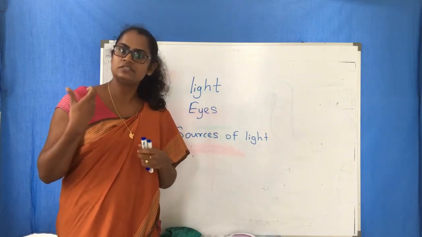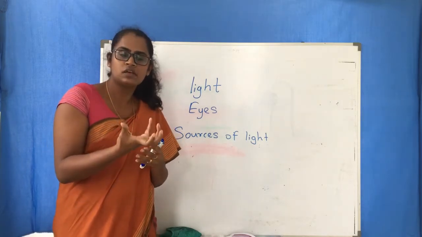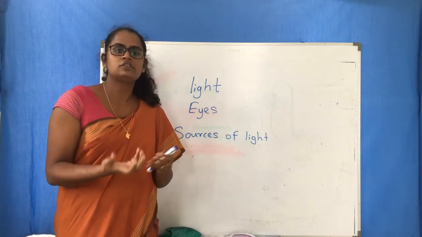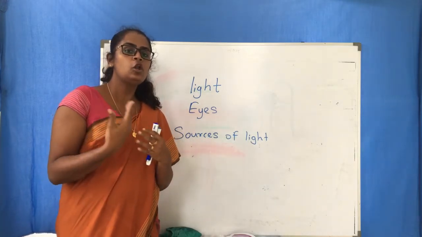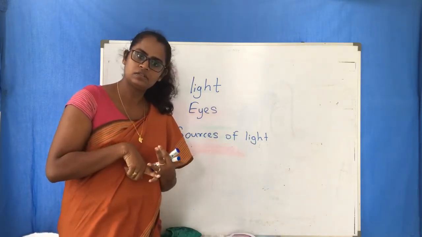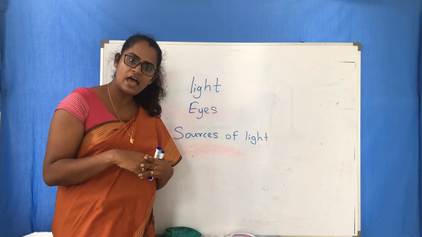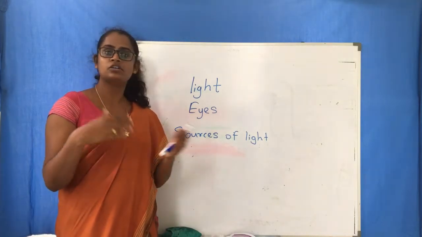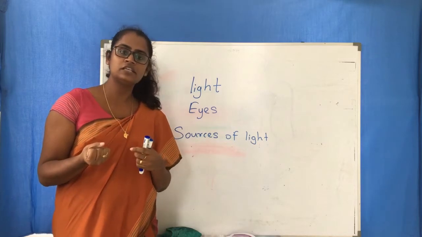For example, the sun produces light. So the sun is a luminous object. If we take bulbs, candles, lamps, or maybe fireflies, there are some mushrooms which produce light, right?